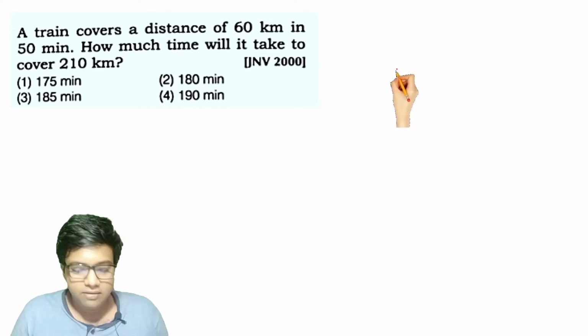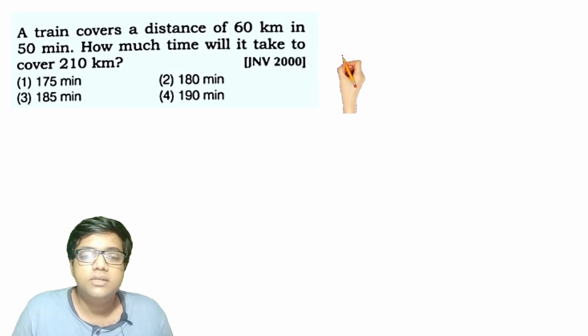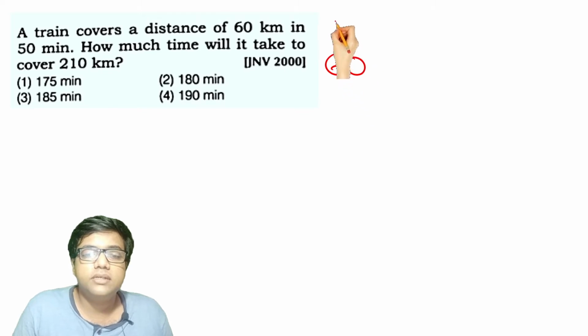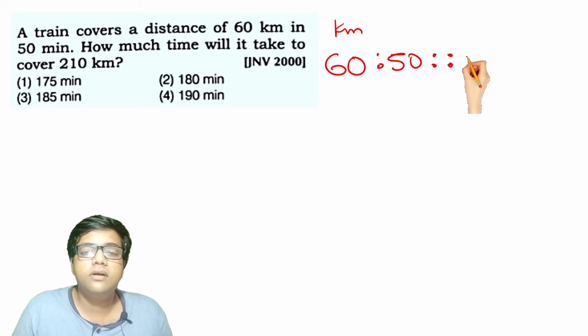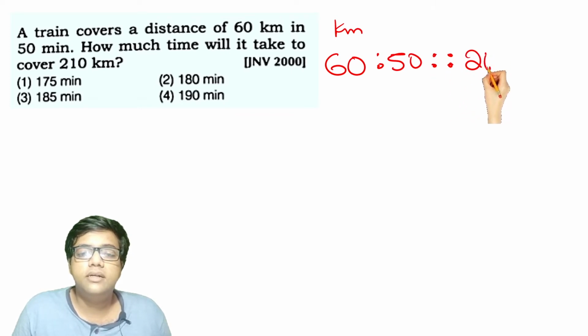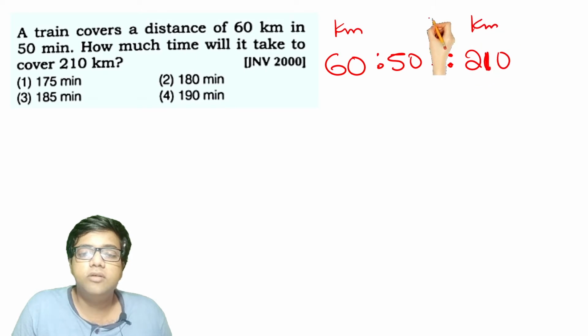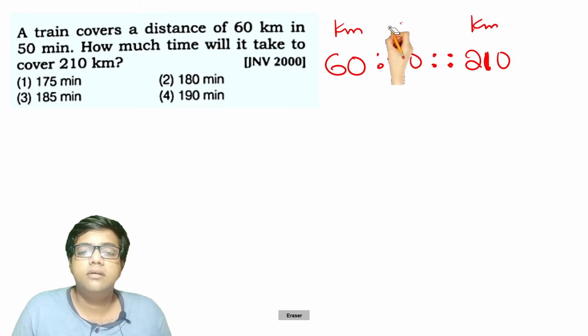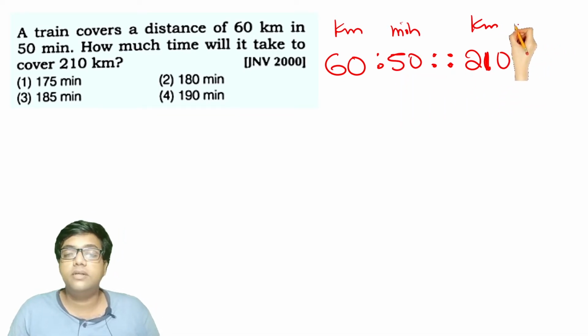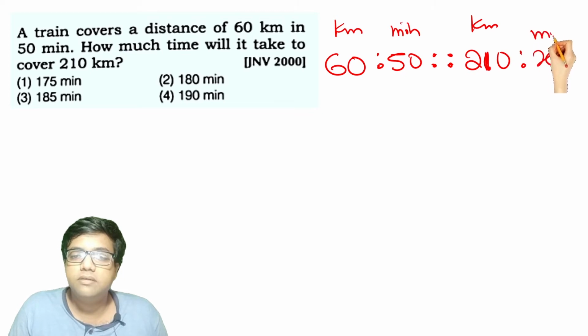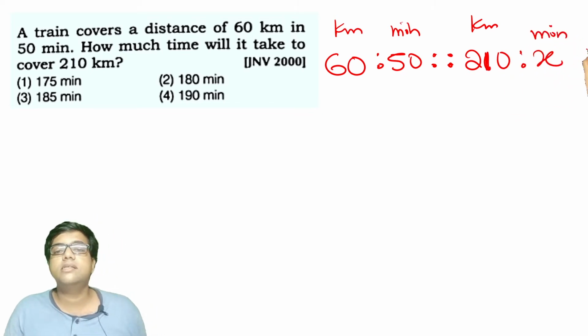Alright, this can be done with the ratio proportion method, right? So it covers 60 kilometers in 50 minutes. Therefore, it will cover 210 kilometers in x minutes. We don't know the value, so we will call it x minutes.